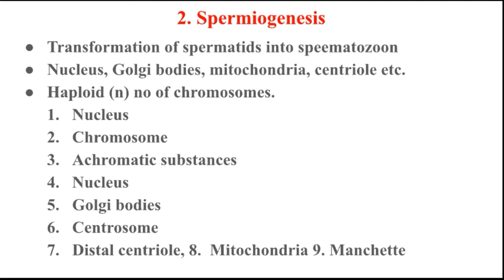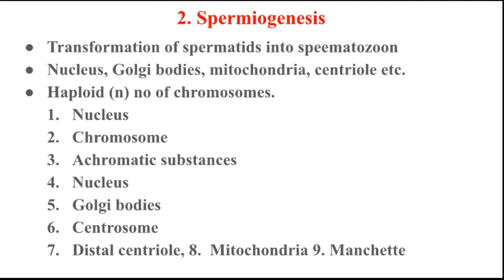In the spermiogenesis, the nucleolus and RNA totally disappear. This is the third change that occurs in the differentiation of the sperm.